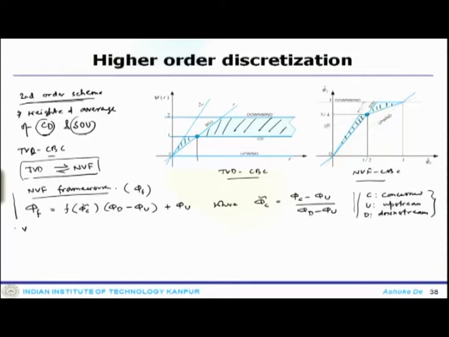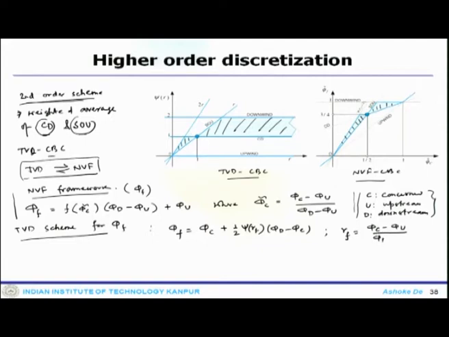Now, when you go down to the TVD scheme for finding this phi f, then phi f equals phi c plus half psi of r f into phi d minus phi c, where r f is the ratio between two consecutive gradients, phi c minus phi u and phi d minus phi c.